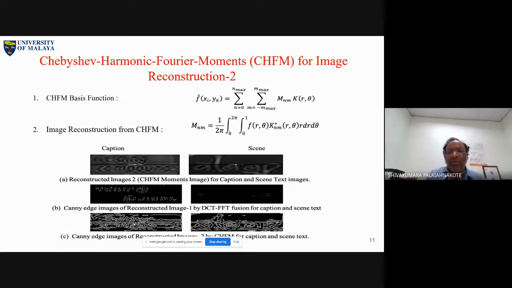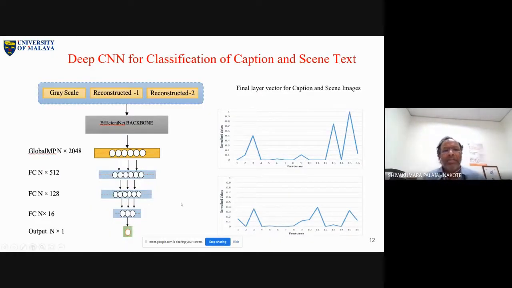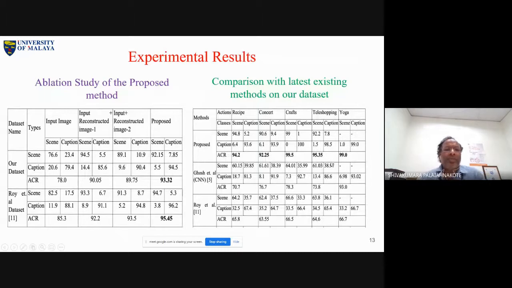Finally, we just pass this to the network, a deep learning classifier, and get the result. This is the representation for caption and this is for syntax. You can see some difference here. This is the result.